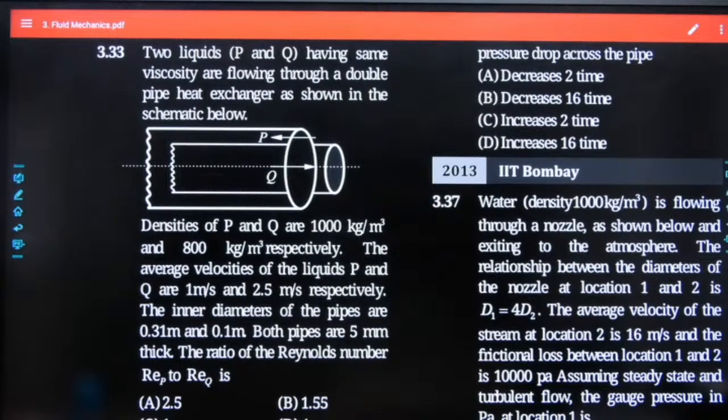The same viscosity fluid is flowing in both, so they want you to find the Reynolds number of P to the Reynolds number of Q. Density of P is 1000. Density of Q is 800. Velocity of P is 1. The velocity of Q is 2.5. What about the diameter of P and Q?